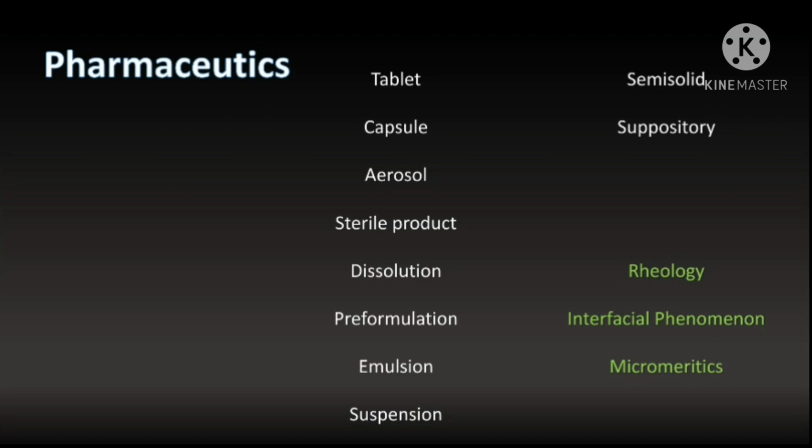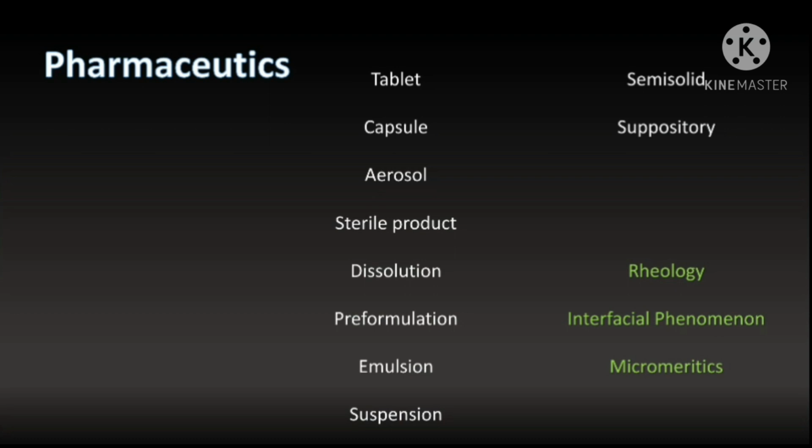Coming towards pharmaceutics: tablet, capsule, aerosol, sterile products, dissolution, preformulation, emulsion and suspension, semi-solid and suppository. It's very hard to go through all these things, but if you have read these chapters before, you might have done some tick marking or pointing out of specific things.